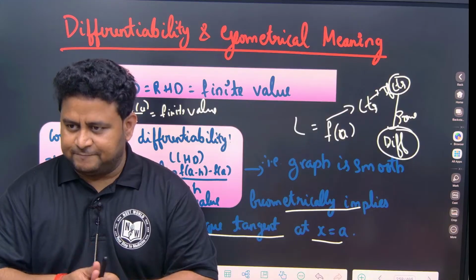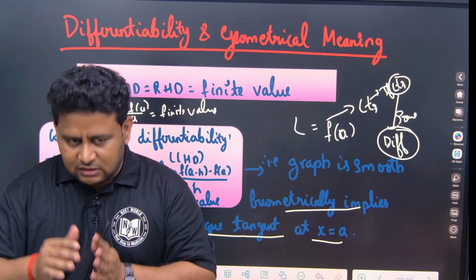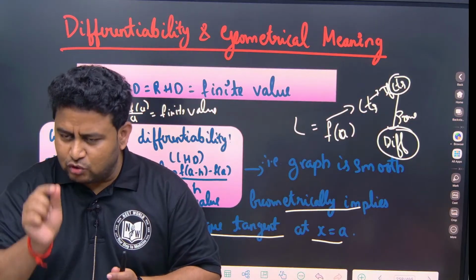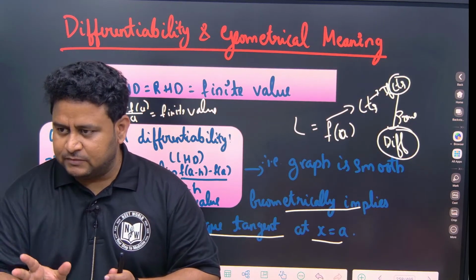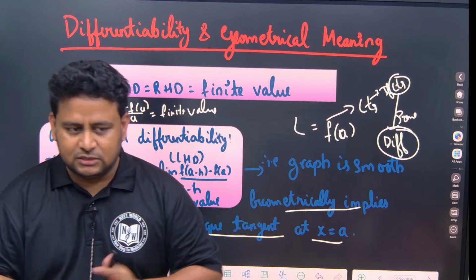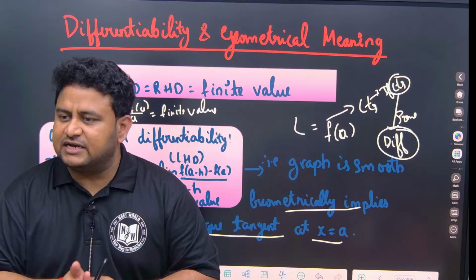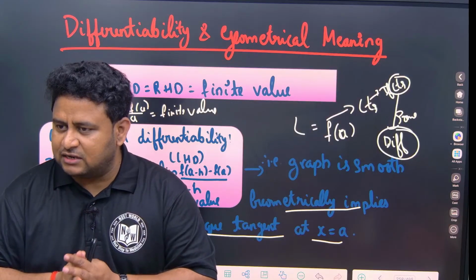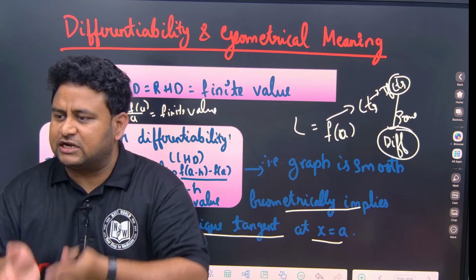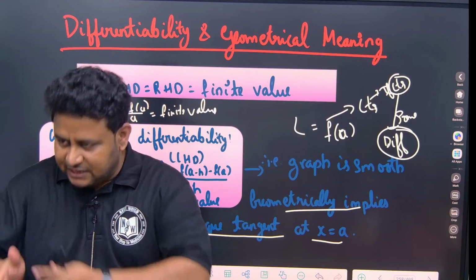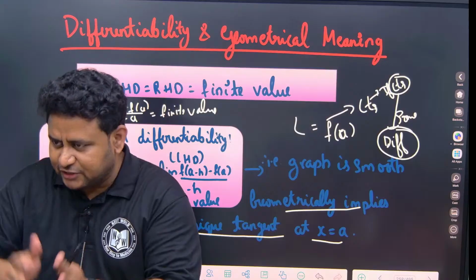Then if it is continuous, and for that function you can draw a unique tangent at that point, then it is differentiable. Unique means, like your name is unique, only one tangent at that point. Otherwise it is not differentiable. If you can draw two tangents, it is not differentiable. But if it is differentiable, it came from continuity.